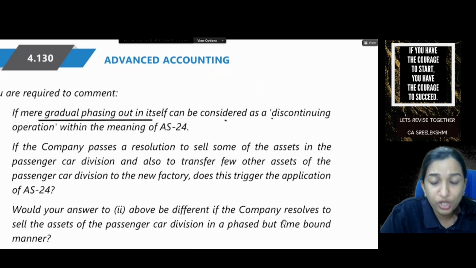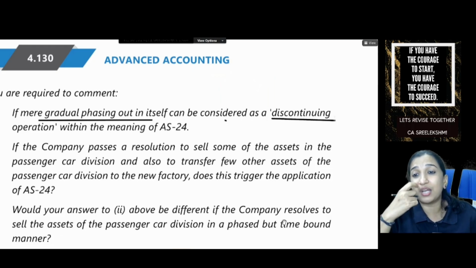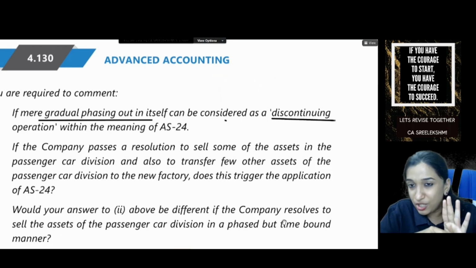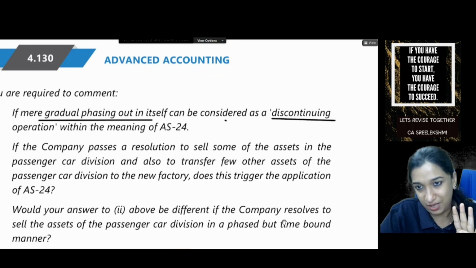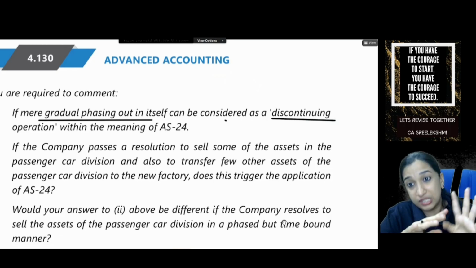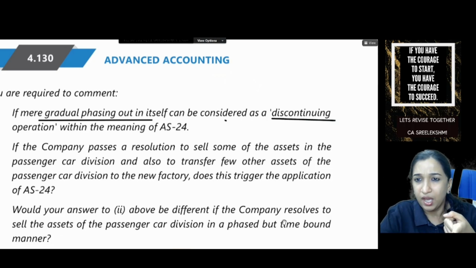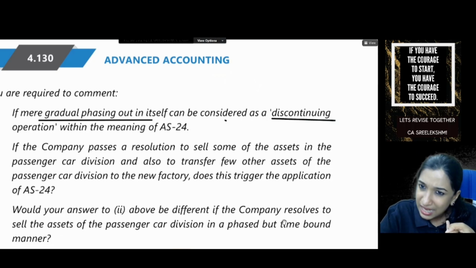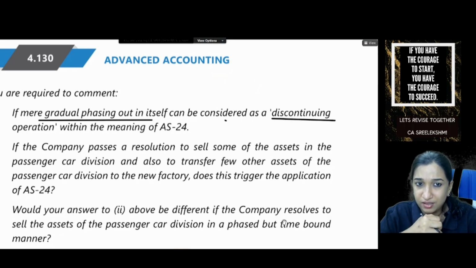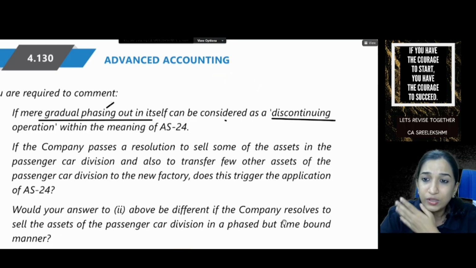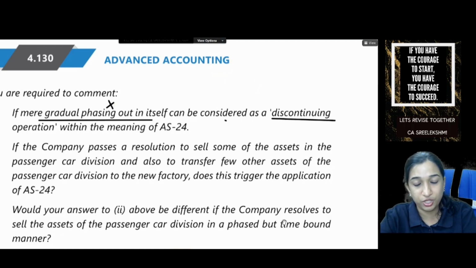To constitute as discontinuing operation, it should be major line of business. That we can accept. Maybe passenger car division is a major line of business. Now disposal of assets in its entirety, piecemeal, no information is given regarding that. So mere gradual phasing out cannot be considered as discontinuing operation.